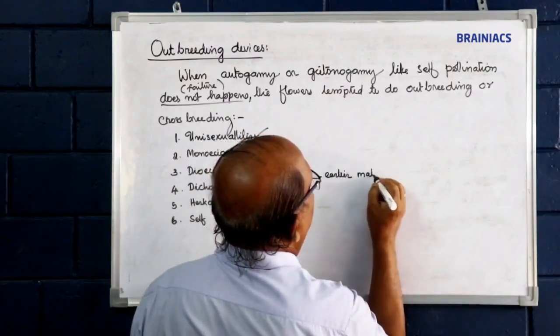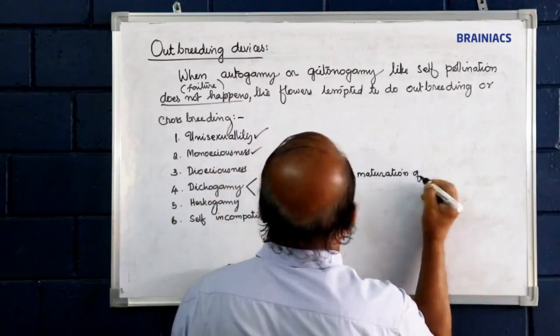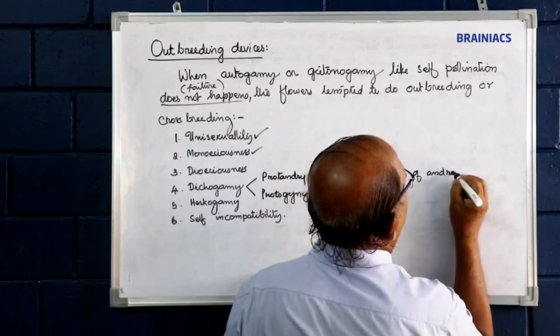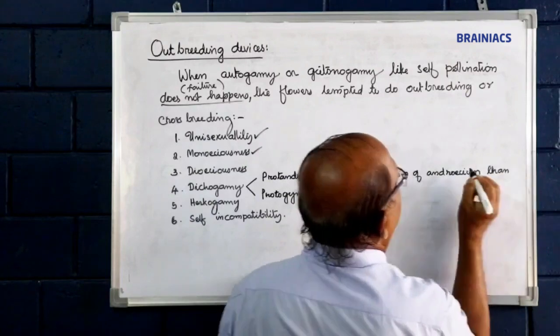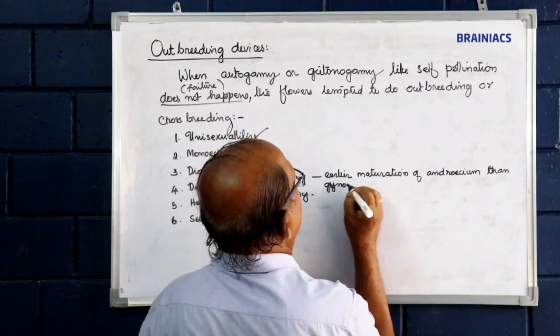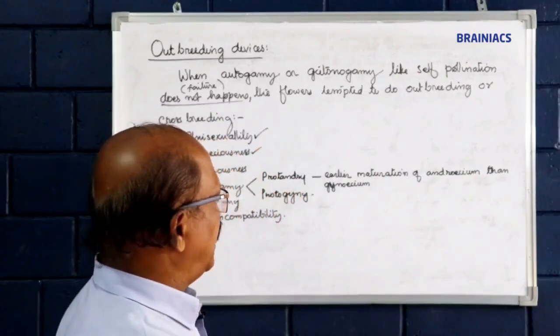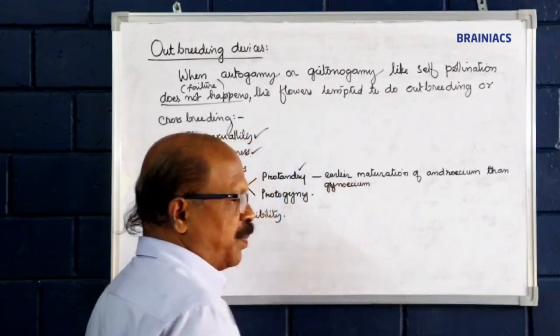Earlier maturation of androecium than gynoecium is called the protandrous condition.